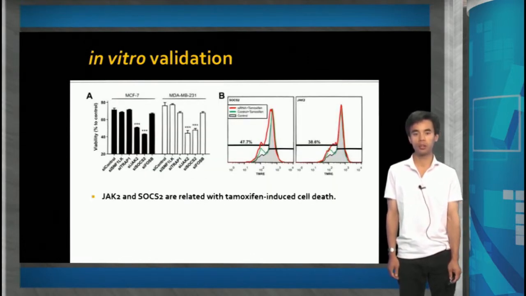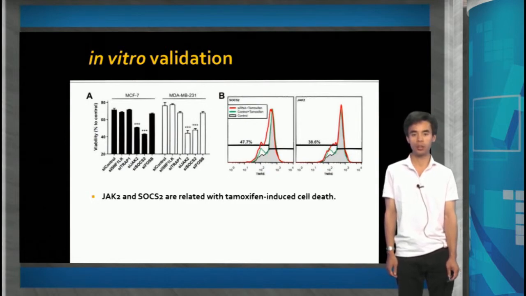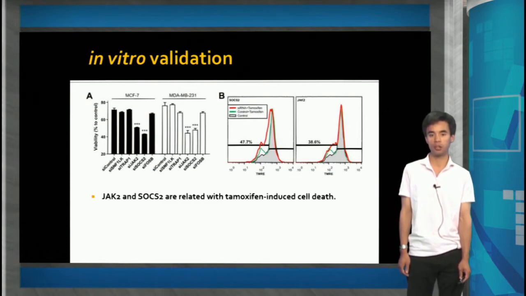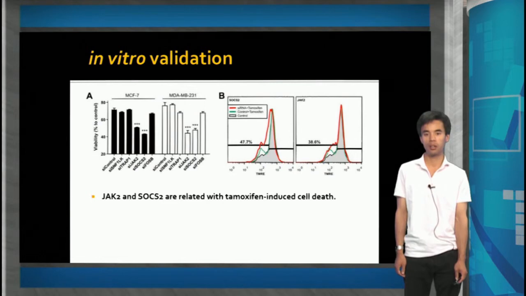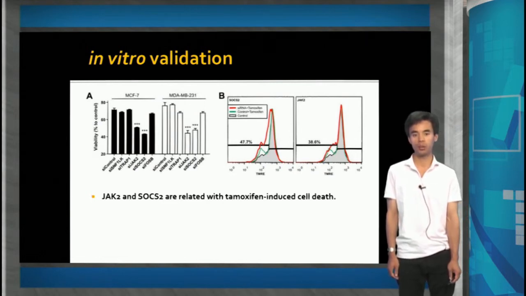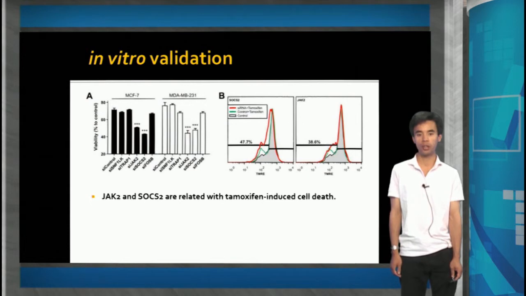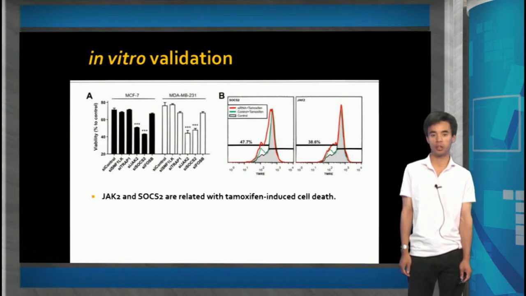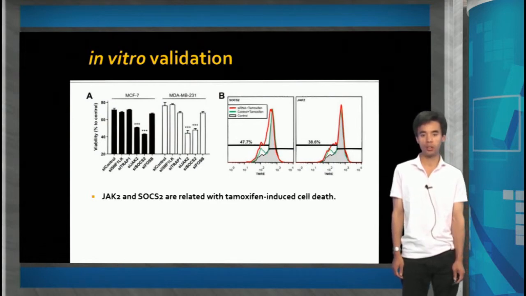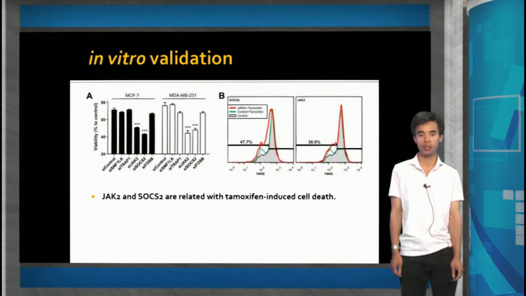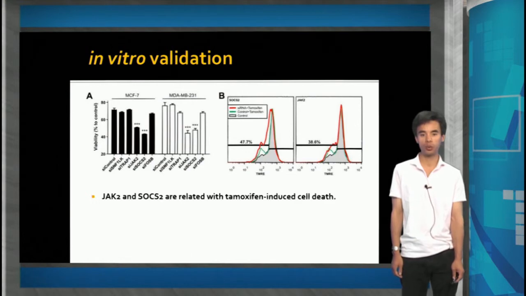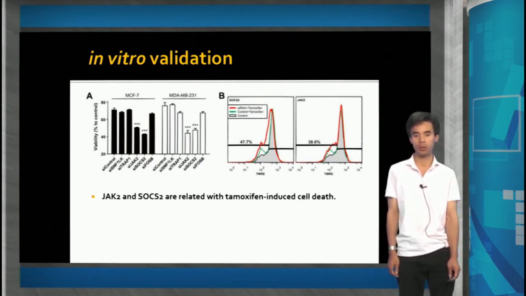For those 5 genes, we silenced the genes with siRNA and then tested if cell death was influenced by tamoxifen treatment. That is, we suspected that the 5 genes were related to tamoxifen-induced cell death, so we silenced the genes and then checked tamoxifen-induced cell death by WST and FACS. We tested it in 2 breast cancer cell lines, MCF7 and MDA-MB-231. It was found that JAK2 and SOCS2 silencing influenced tamoxifen-induced cell death as measured by WST and FACS, as in this figure.